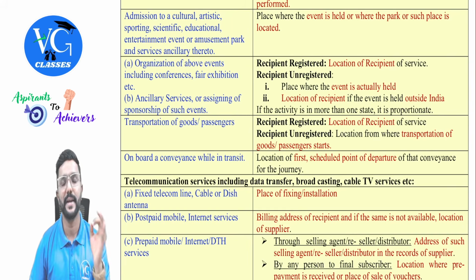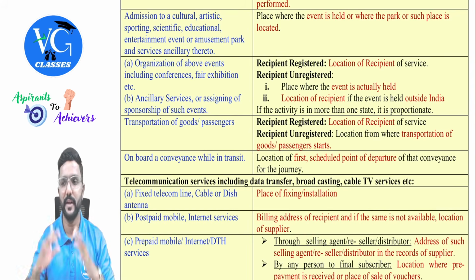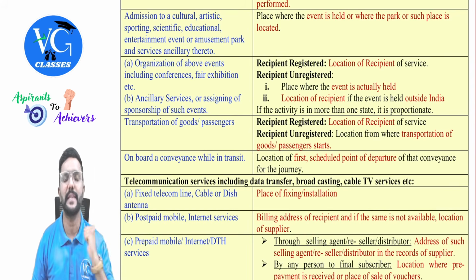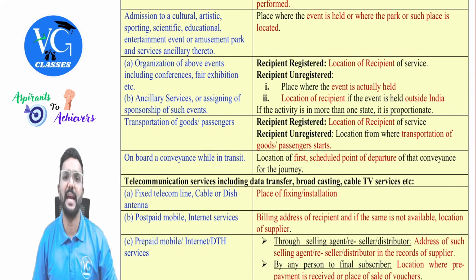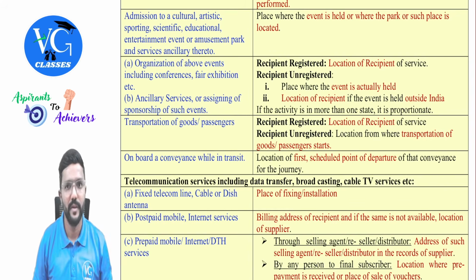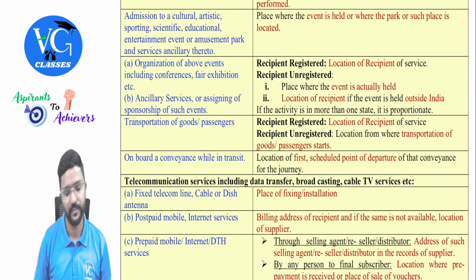Next, assume A.R. Rahman is conducting a concert in Hyderabad. The entry fee for each and every person, depending upon the category, is 1000, 5000, 10,000, like that. So for this, what is the place of supply, sir? Wherever the event is held, that is Hyderabad. Wherever the event is actually held, that is the place of supply, guys.